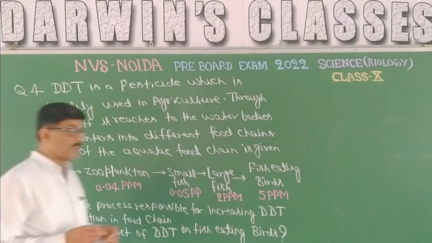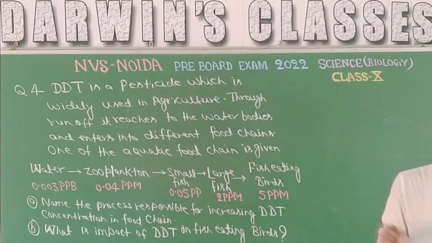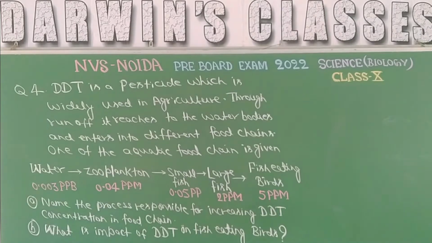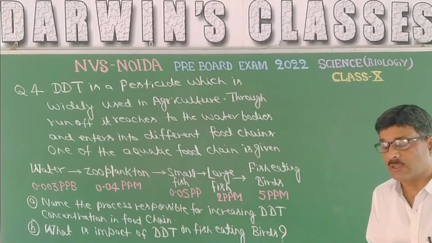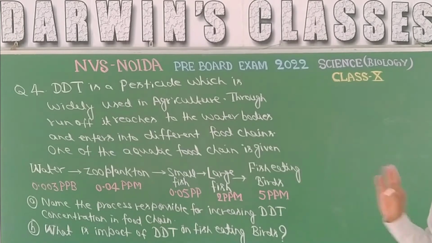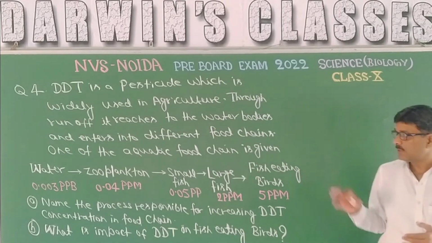Yes, this is the first question, question number 4 in the pre-board. The question is: DDT is a pesticide which is widely used in agriculture. It is well known. Through runoff, it reaches the water body and enters into different food chains. One of the aquatic food chains is given.